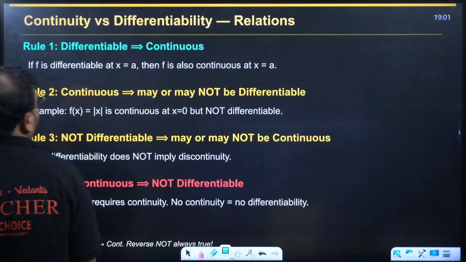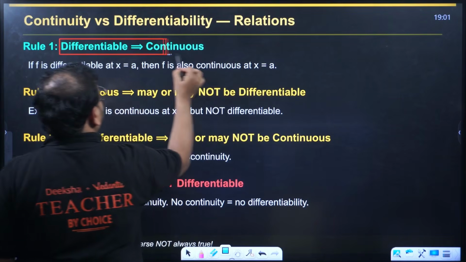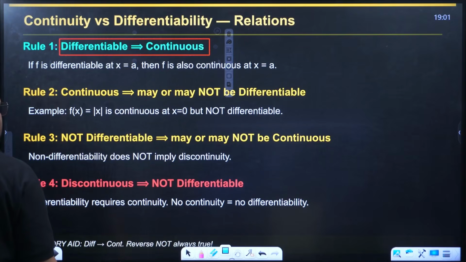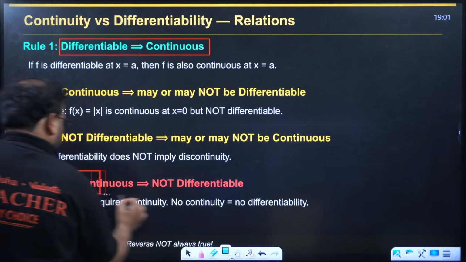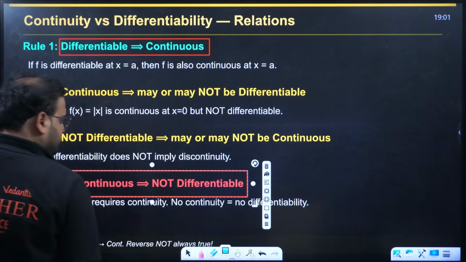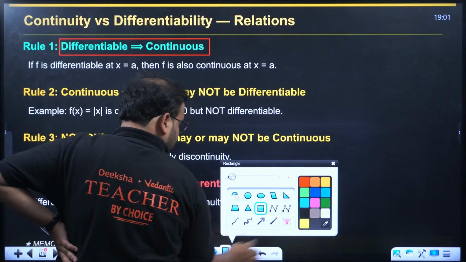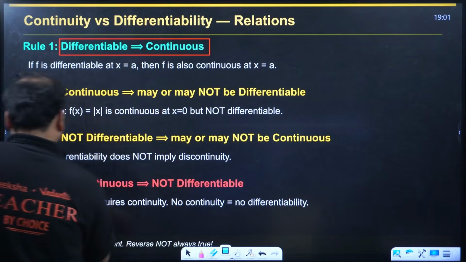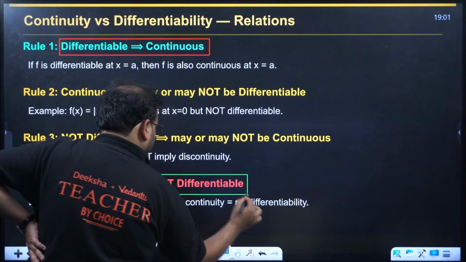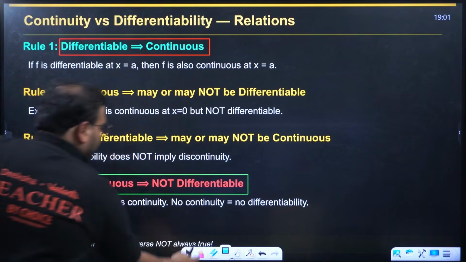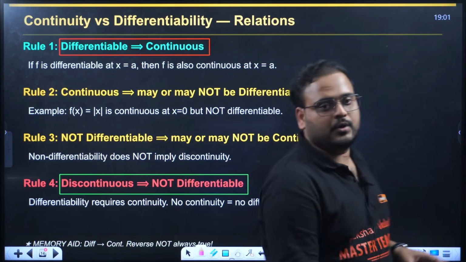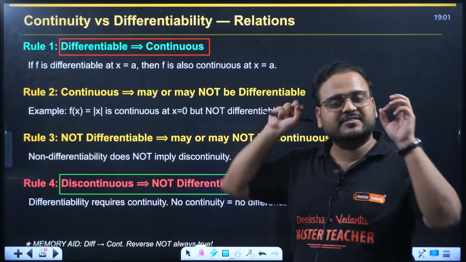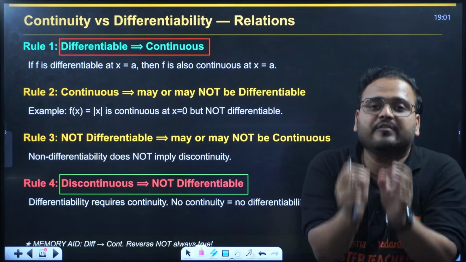So the most important one is this. Differentiable, then always continuous. This you have to remember, this is very, very important. If you have a differentiable function, if f is differentiable, it will always be continuous.